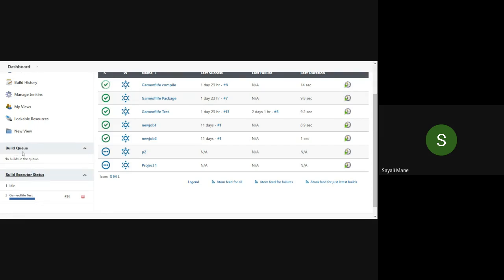And you will see in the build queue, no build queue is there. Yes, ma'am, it's happening, but it's not in order. I see it is in order, and then the last one is Game of Life package, this one. In the build executor status, first compile, then we linked it with the test and then package like this.